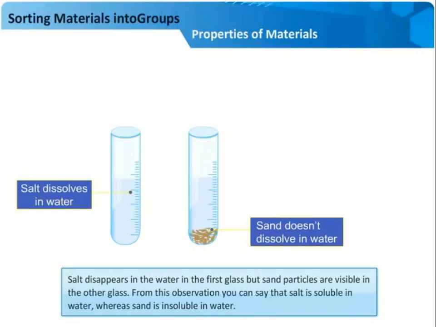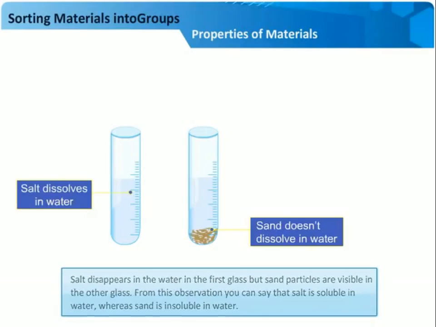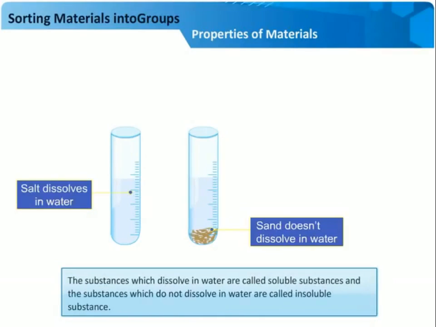So from this observation, you can say that salt is soluble in water, whereas sand is insoluble in water. So materials which dissolve in water are called soluble materials, example oxygen, carbon dioxide, etc. And the materials which do not dissolve in water are called insoluble materials, like nitrogen, etc. There are some gases which are soluble in water, whereas others are insoluble in water.